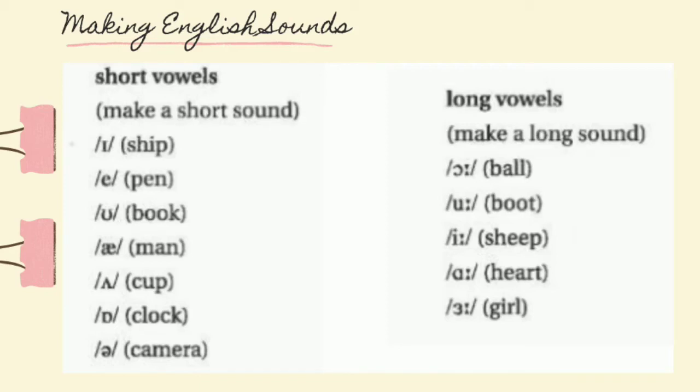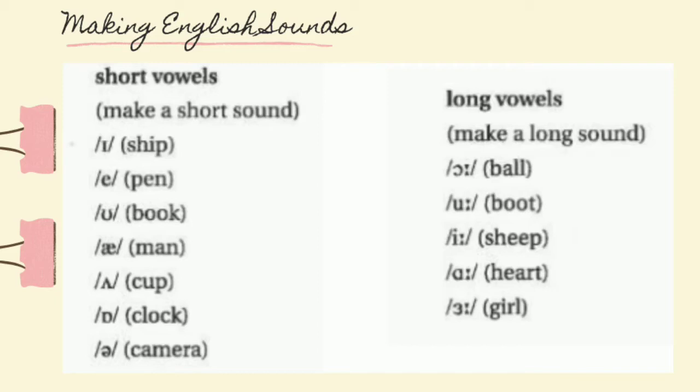Long vowels now. Remember, make them long. O, ball, U, boot, E, sheep, A, hard, girl.